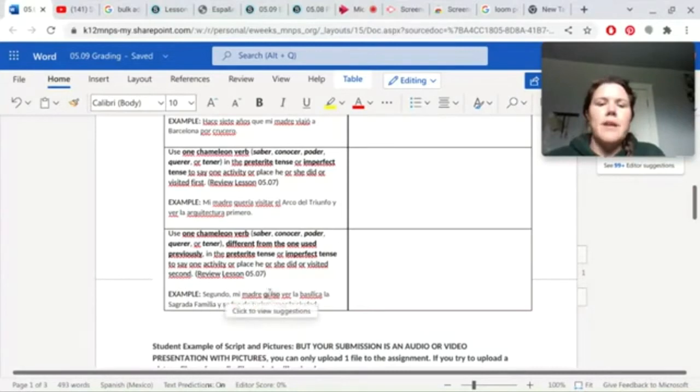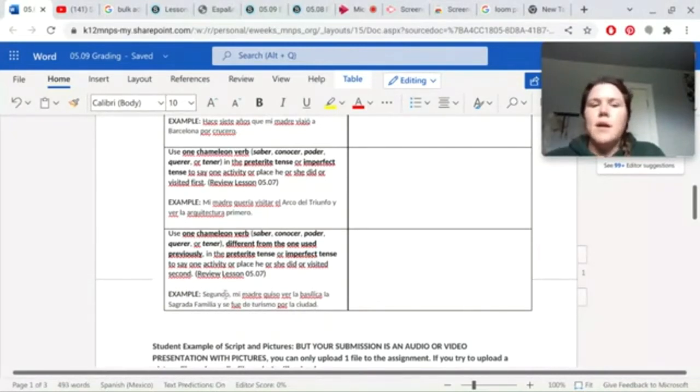So segundo mi madre quiso, remember, preterite tense is one time in the past, something that has a very determined amount of time in the past, whereas imperfect is more of an ongoing action in the past. So they use preterite right here. Segundo mi madre quiso ver la Basílica la Sagrada Familia y se fue de turismo por la ciudad.